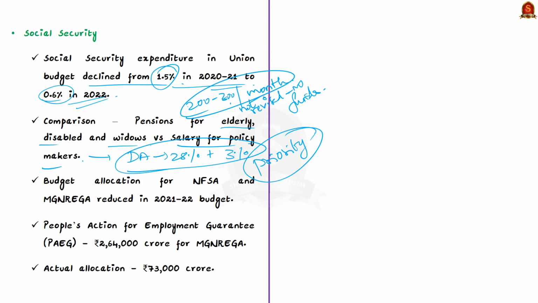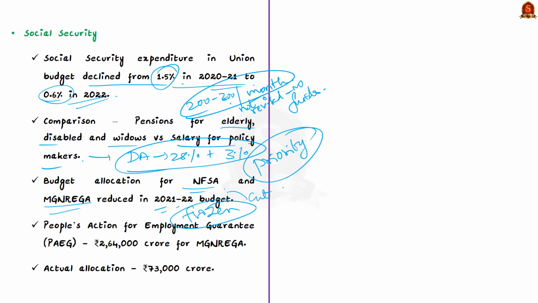During the pandemic, the present government had to turn to the National Food Security Act and the MGNREGA to save millions of Indians from hunger and premature death. After increasing allocation in the first phase of the pandemic, the allocations were frozen and budgets for these programs were cut in the budget 2021-22.